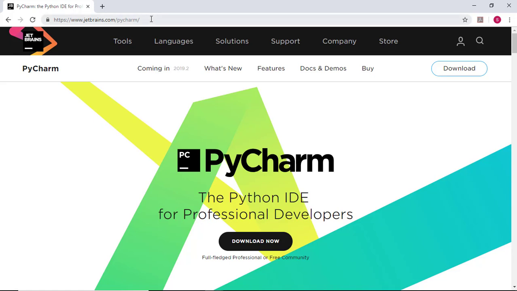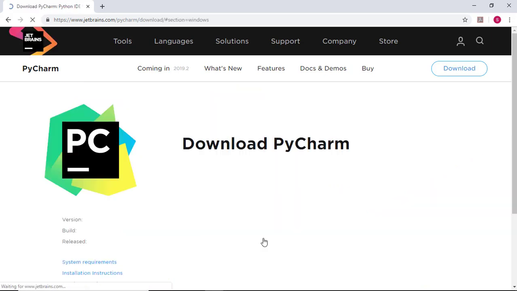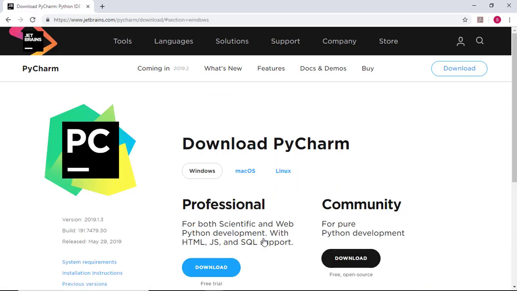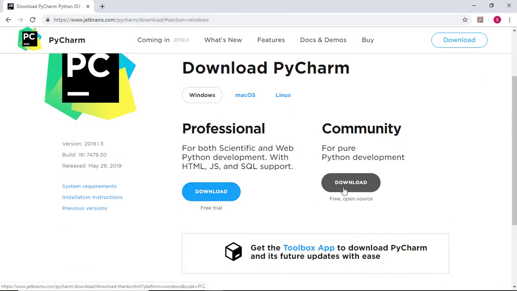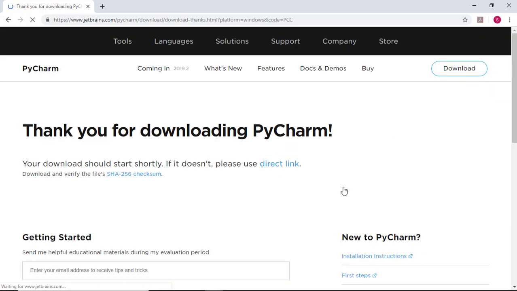Welcome to this tutorial on installing PyCharm. To begin, head over to jetbrains.com/PyCharm and click on the Download Now button. Here we'll download PyCharm's Community Edition.